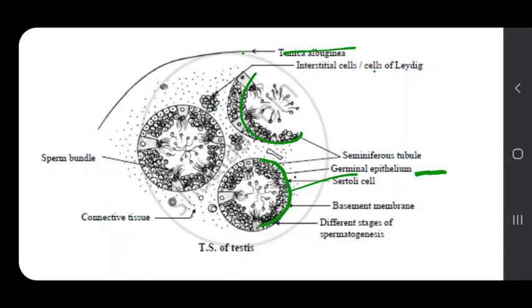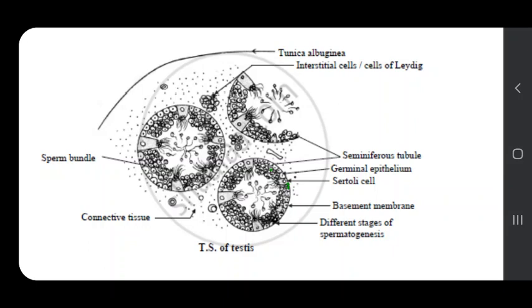In this germinal epithelium layer, there are primary germ cells and a large cell that is named the Sertoli cell.